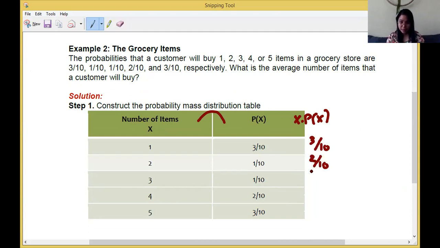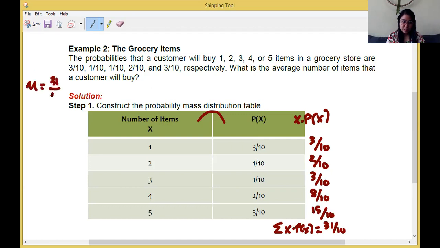Then 3 times 1, that's 3 over 10. 4 times 2, that's 8 over 10. 5 times 3, that's 15 over 10. So the summation of the x times p of x column is 3, 5, 8, 16, 31 over 10. Or we say our mean is 31 over 10, or that is 3.1.